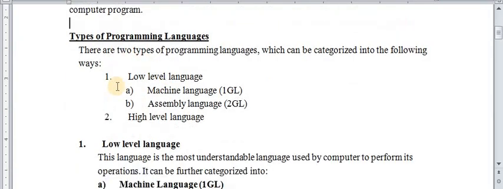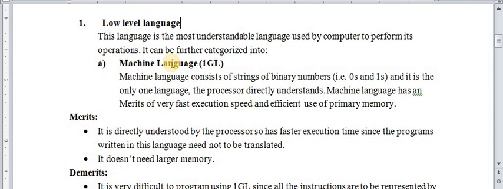Okay? Now you learn how many types of programming languages are. Mainly there are two types of programming languages, low level language and high level language. And there are two types of low level languages, machine language and assembly language. Okay? So low level language means this language is most understandable language used by computer. You should notice it. These types of languages are used by computer to perform its operation. It can be further categorized into machine language.